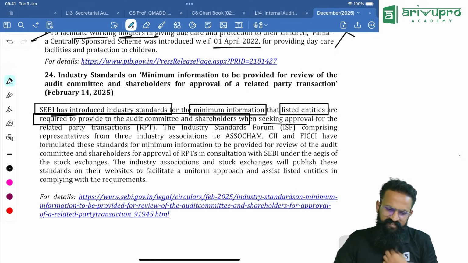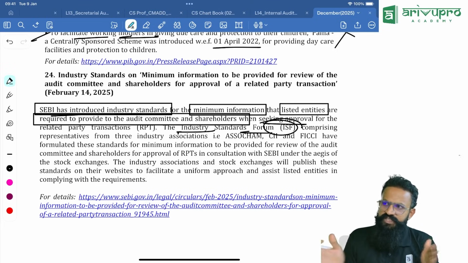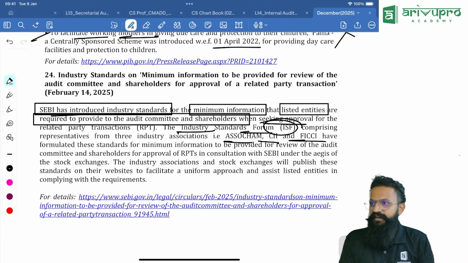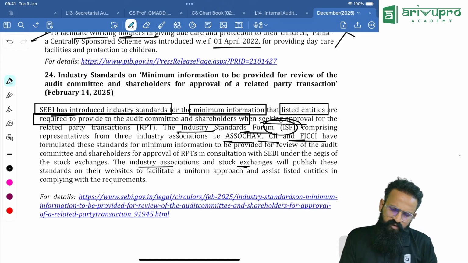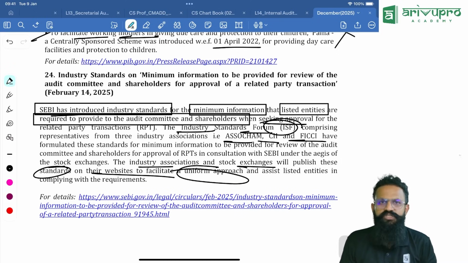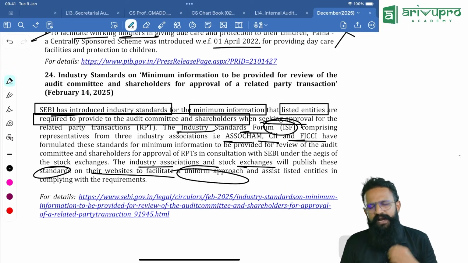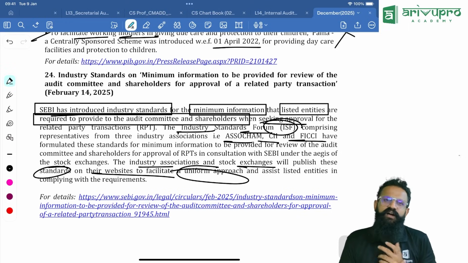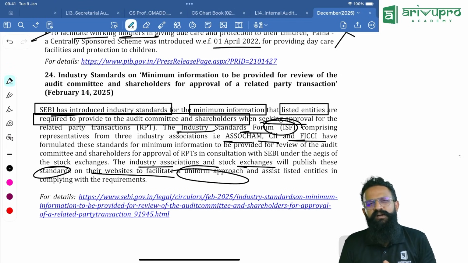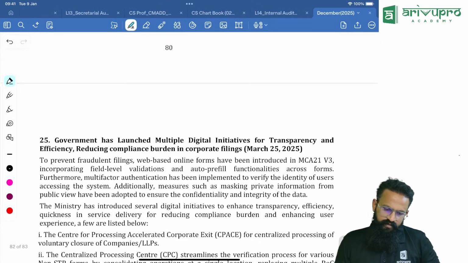Which one? The Industry Standards Forum, ISF, which comprises of 3 bodies, ASSOCHAM, CII and FICCI. Now they are telling they will come up with the standards, and the industry associations and stock exchanges will publish these standards on their website to facilitate a uniform approach. So whenever going forward, if you want to do any related party transaction, you have to mandatorily give this information to get the approval of audit committee and shareholders.